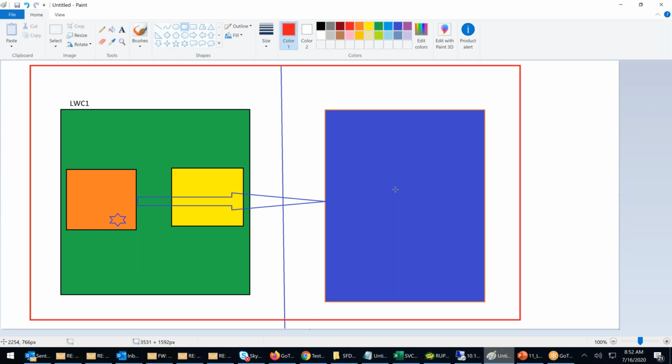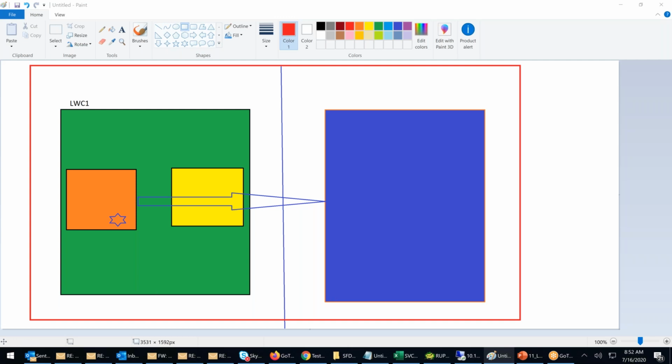How can you pass an event occurring in orange to the blue? How will the component interaction take place? That's a big question.